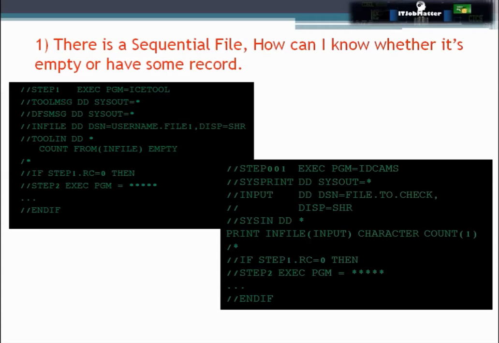So this is the very first question. They are asking, suppose there is a sequential file, how can I know whether it is empty or has some records? There are two ways: either we can use the ICE tool or we can use IDCAMS. There we will use the file whose records we want to check as an input, and then in the immediate next step we will check the return code of this step. If the return code of this step is 0, it means there is something in the file, and if it is 4, then it means there is no record in the file.